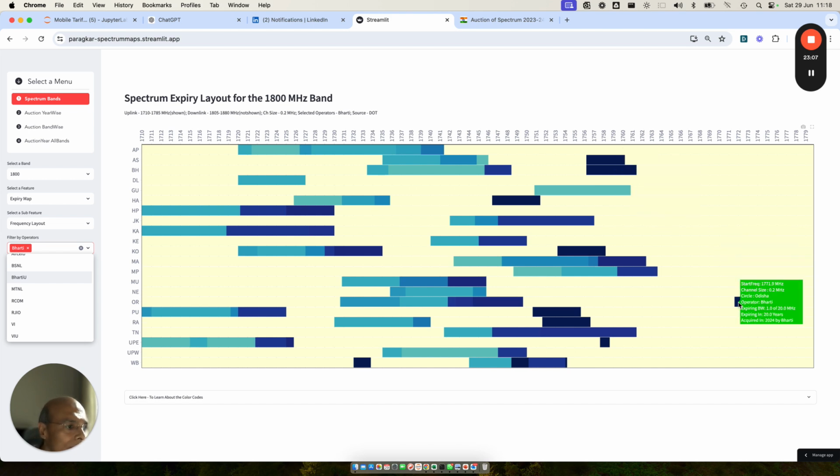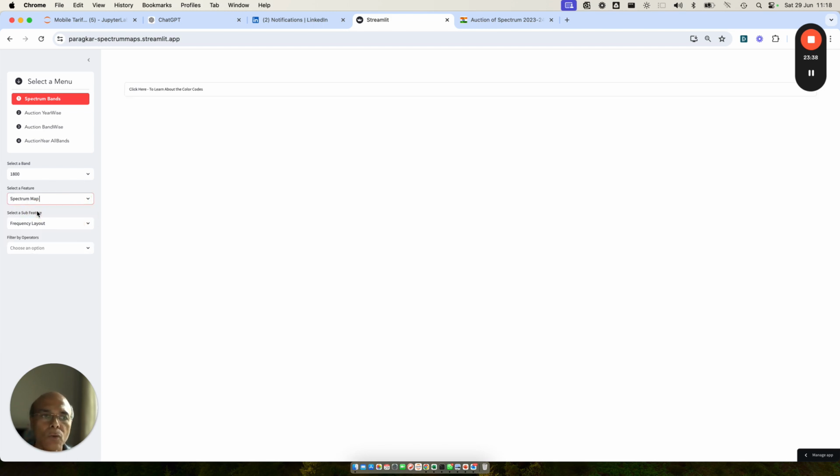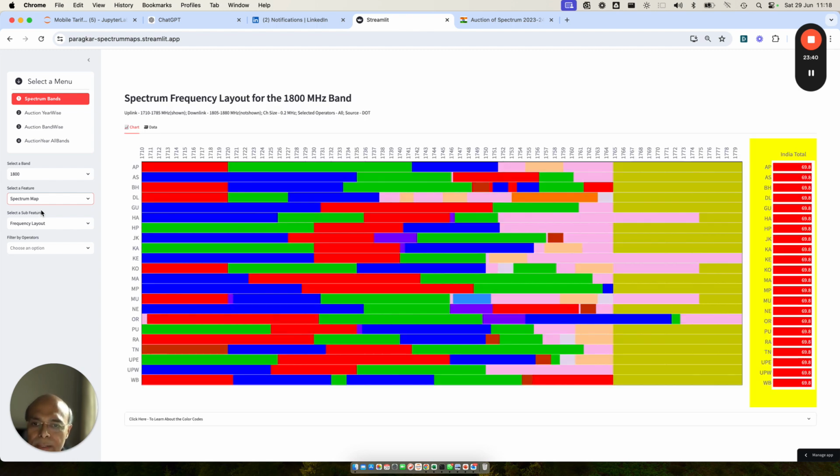Then we have another assignment, this is Odisha, then Punjab, and this is Rajasthan. So it looks like the assignments made in the 1800 megahertz band for both Bharti and Jio haven't been made in a contiguous manner. It will require certain harmonization, and after having seen this picture, if I show you the frequency map, you will be able to understand who has to move where.